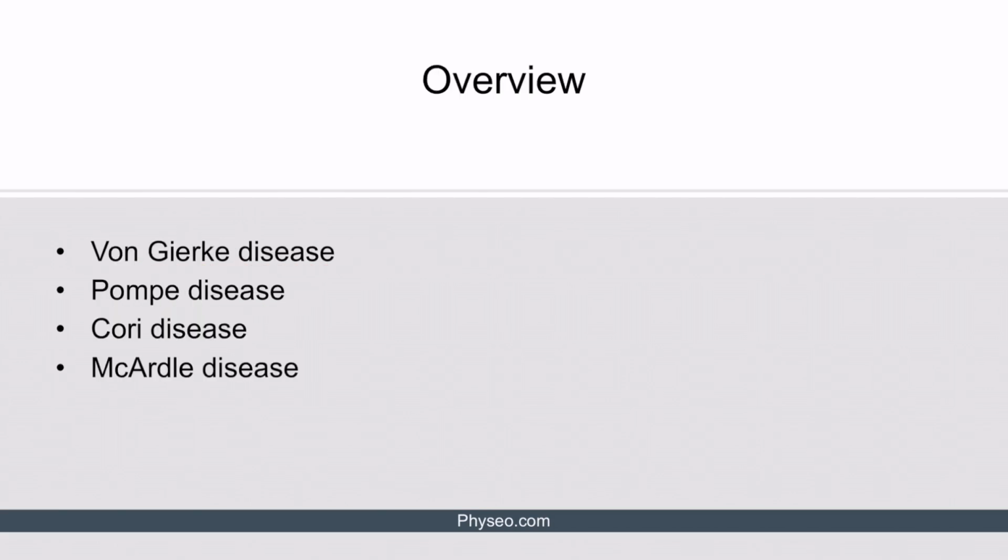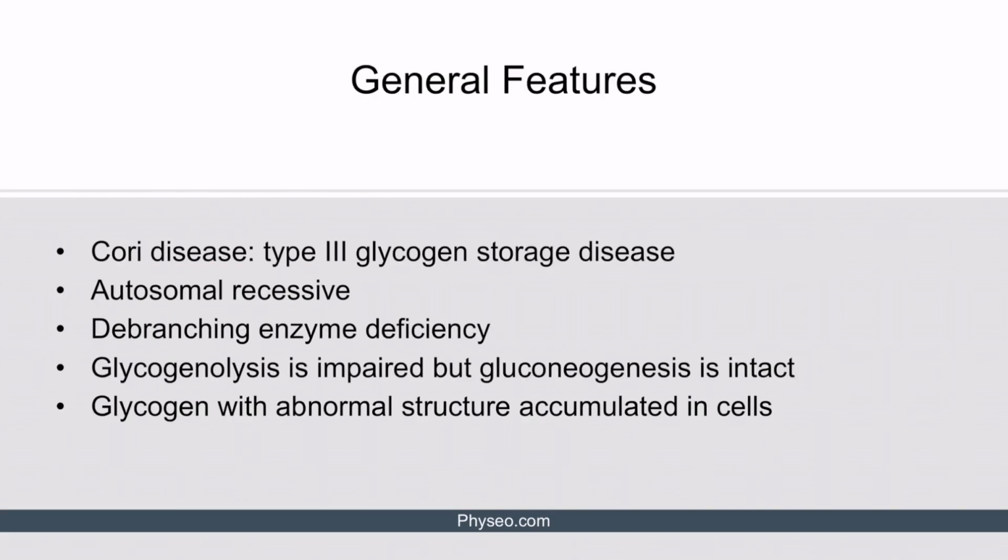Okay, now let's discuss Cori disease. Cori disease, which is a type 3 glycogen storage disease, is an autosomal recessive condition caused by a debranching enzyme deficiency. Recall that debranching enzymes remove the branching polysaccharide chains from glycogen.